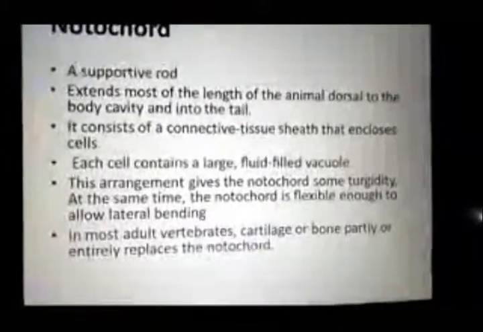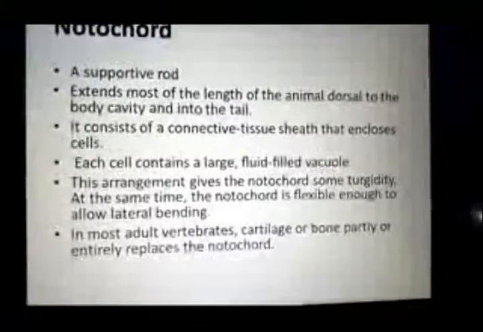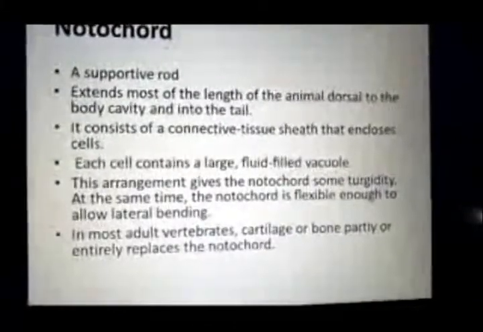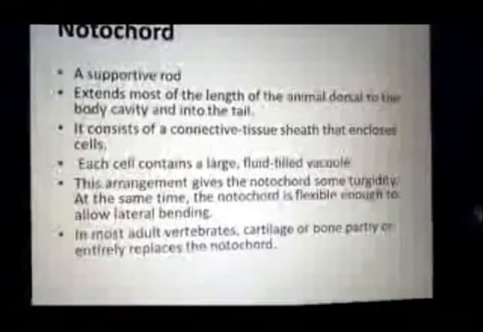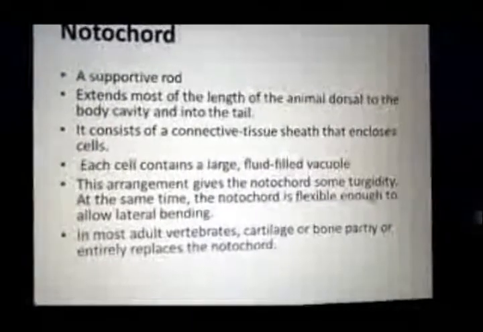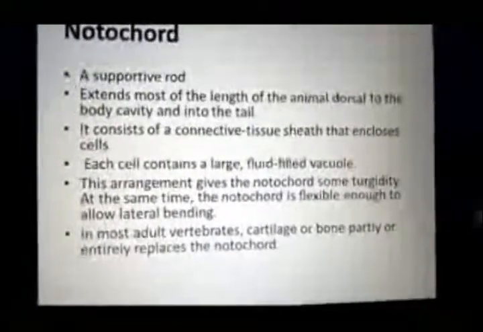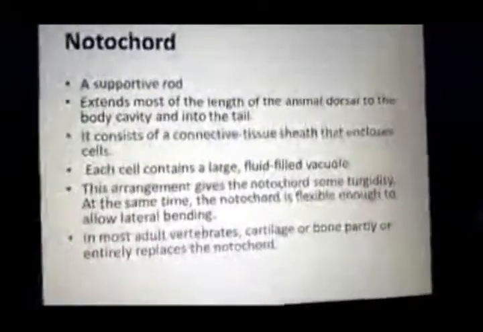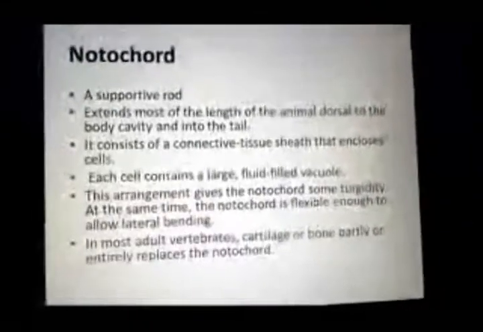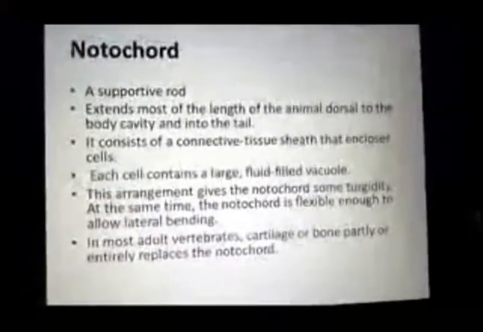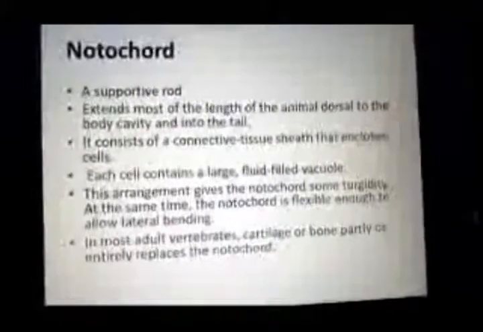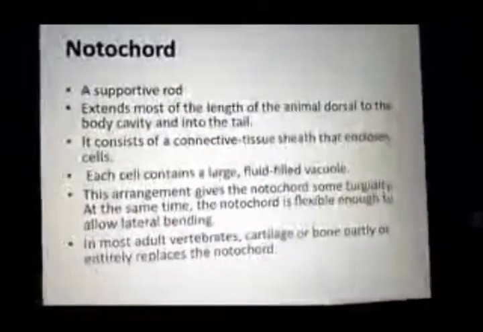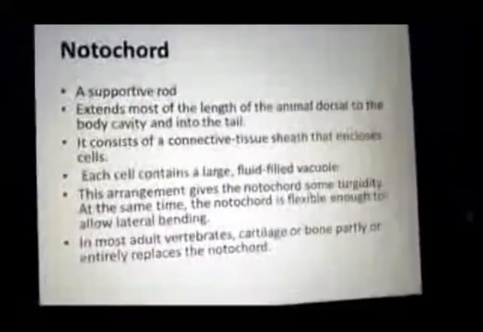So in most adult chordates, this notochord is replaced by bony or cartilaginous structures and develops into the vertebral column. The notochord provides support to the body, and it is also flexible, so it allows sidewise bending of the animal. Next characteristic is the pharyngeal slits.